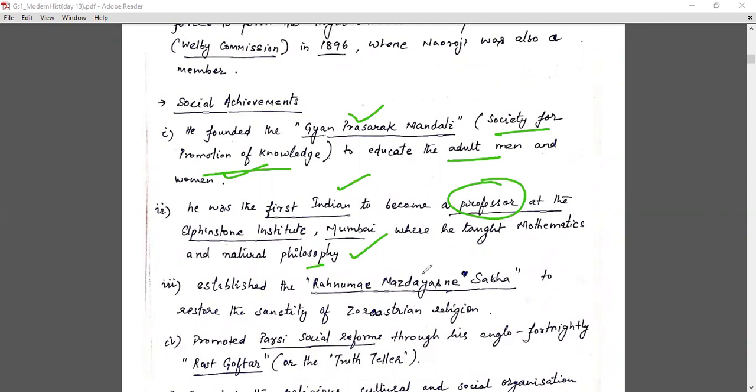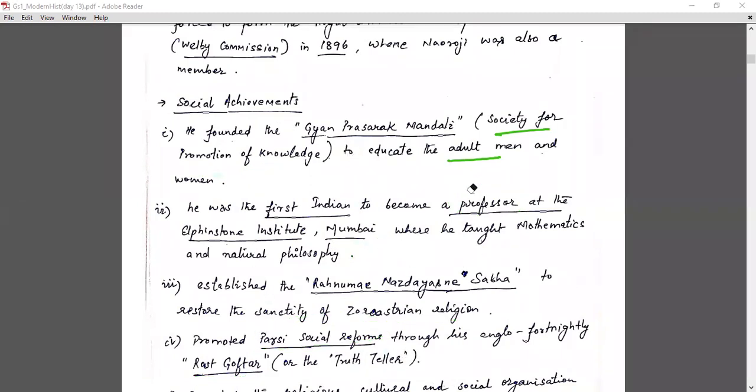He established the Rehnumae Mazdayasnan Sabha for the Zoroastrian religion, to restore the sanctity of the Zoroastrian religion. This is also very common and is mentioned in books. He also brought out a fortnightly, the Rast Goftar, the truth teller, very famous, and he promoted Parsi social reforms there. These are all information which will help you in prelims.